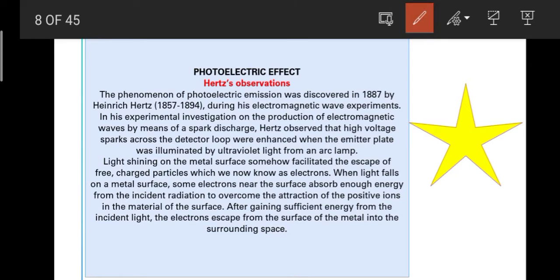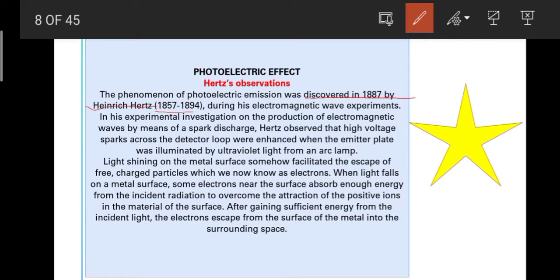First, the phenomenon of photoelectric emission was discovered in 1887 by Heinrich Hertz. He was born in 1857 and died in 1894.